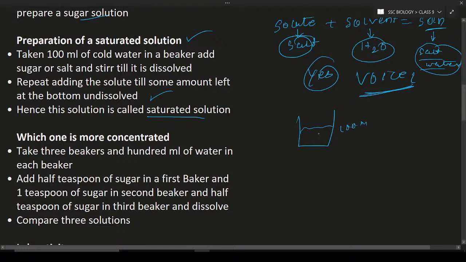How do you prepare a saturated solution? Add an excess amount of sugar or salt and mix it, and some amount of sugar will be left over at the bottom. This is an indication that a saturated solution is prepared.